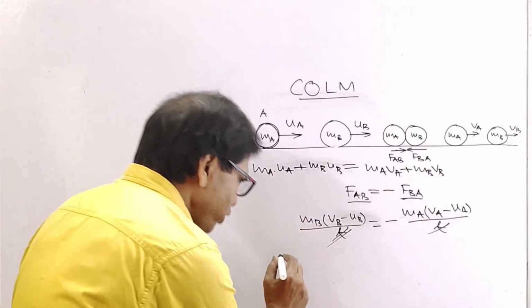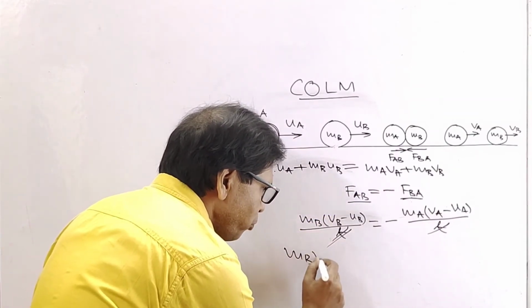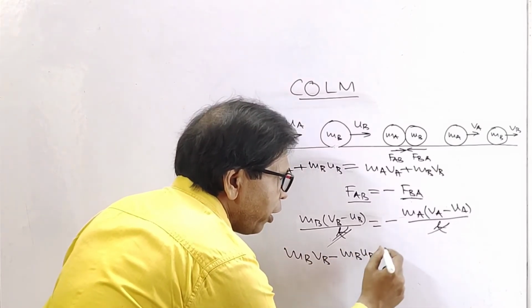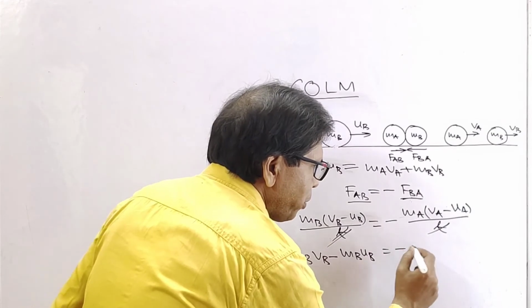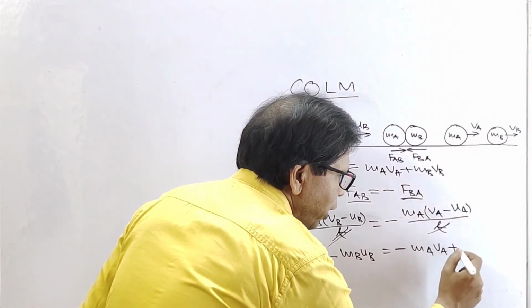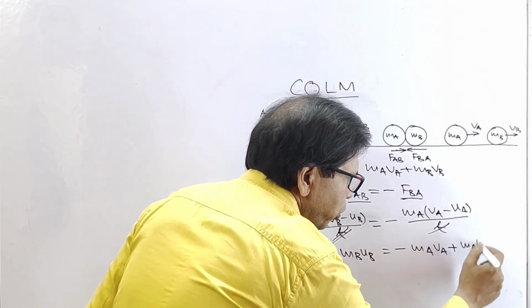Now look at this. This is mB vB minus mB uB, equal to the negative of mA vA minus mA uA.